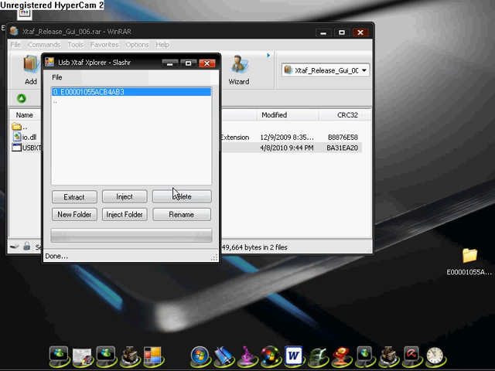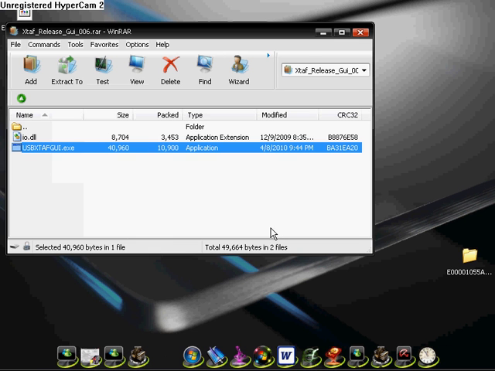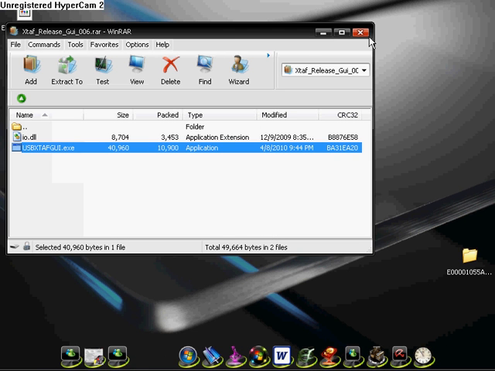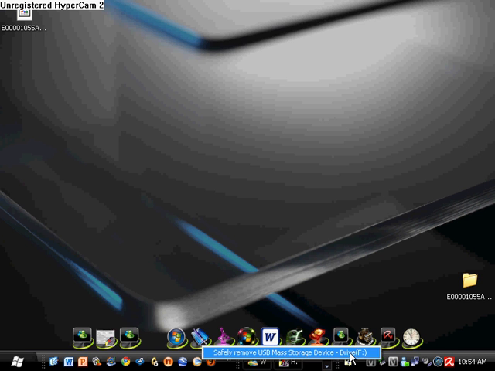Just press delete. Oh, something's wrong with it. So just then press inject. Then put that one. Wait for this thing to load up, and then just close that down. Mine's already in there. It's modded now. Just close it down, and you can remove your hard drive, and that's about it.